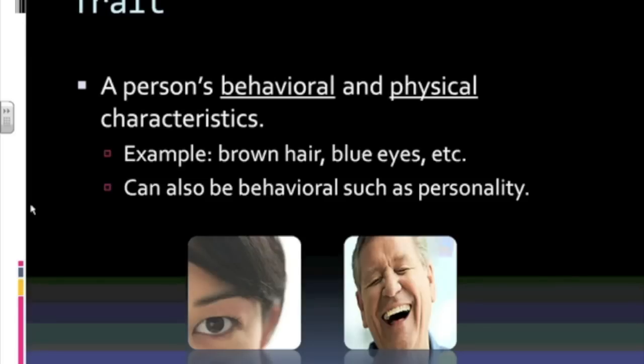If you're fairly quiet and keep to yourself, then you probably got that behavioral characteristic, that behavioral trait from your parents. If you're outgoing and like to talk a lot, more than likely, that came from your parents as well. Now, traits obviously do come from your parents, but may not necessarily be apparent or visible in your parents. So maybe you have blonde hair, but both your mom and dad have brown hair. They still carry that trait, even though it's not visible. And we'll discuss how you can receive those traits, even though they may not be visible in your parents.